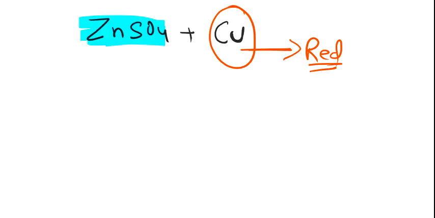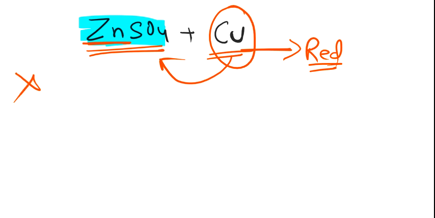Clear? Now suppose we got zinc sulfate and now we tried to mix copper sulfate in the solution. What will happen? Do you think that copper will replace the zinc in zinc sulfate? No, it's not possible. Why? Because zinc is more powerful than copper. So if copper comes to fight with zinc, copper will not win.